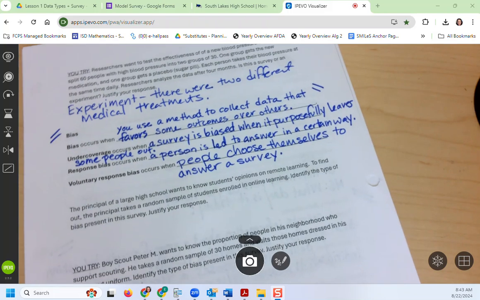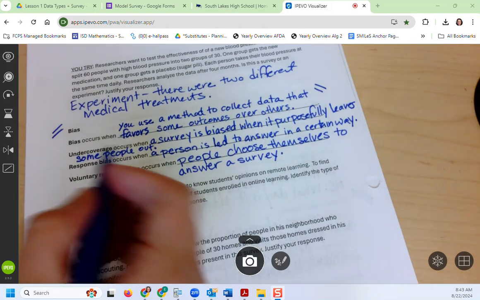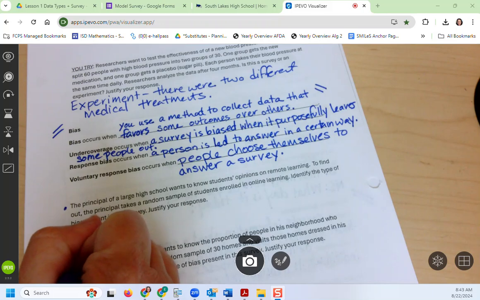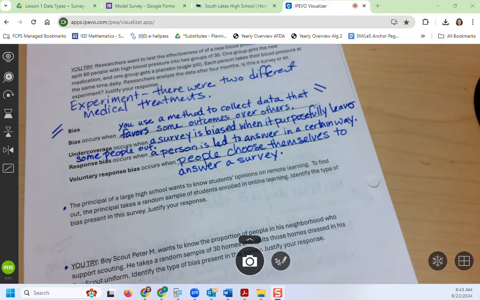All right, and then we have 2 questions to try, the one about the principal and then the one about the Boy Scout. And you're going to try to explain whether you think they have undercoverage, response bias, or voluntary response bias that would create the bias in these 2 situations. I also want you to write a sentence about why you chose that one.